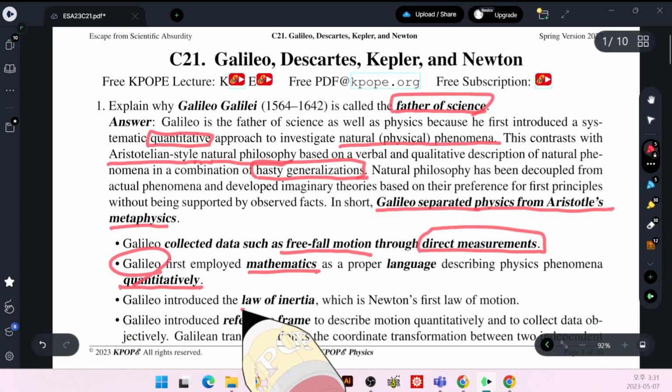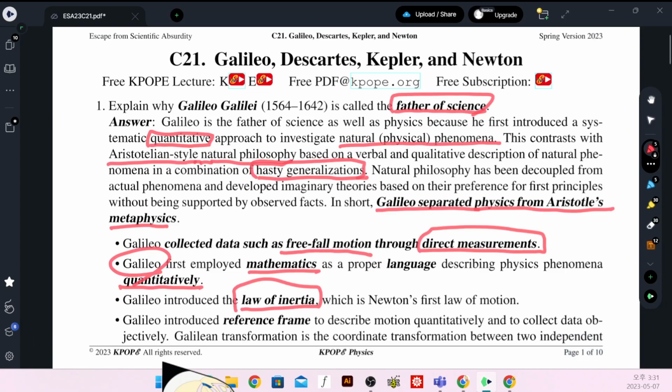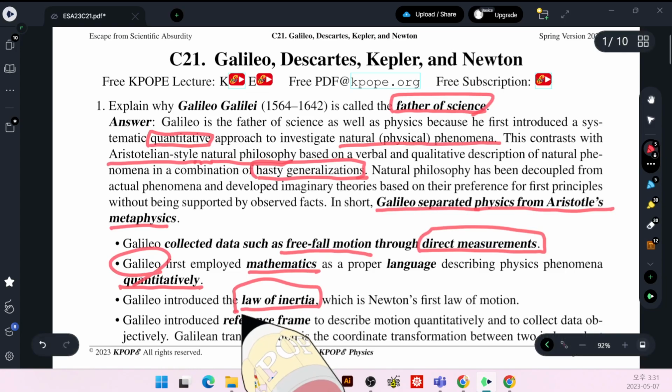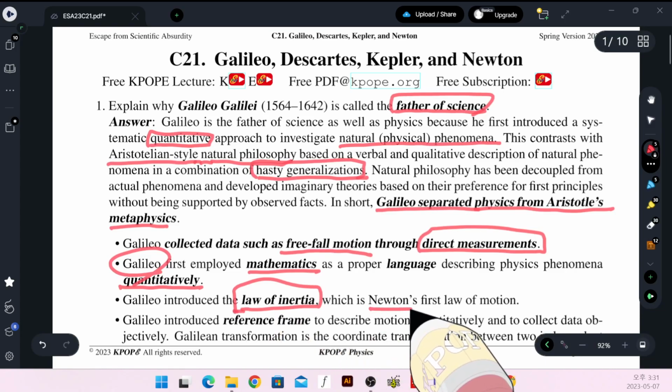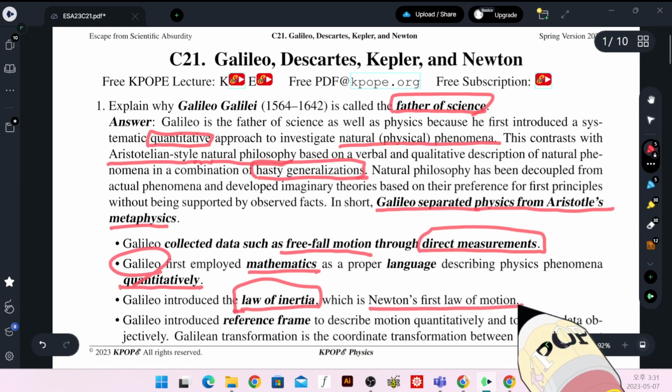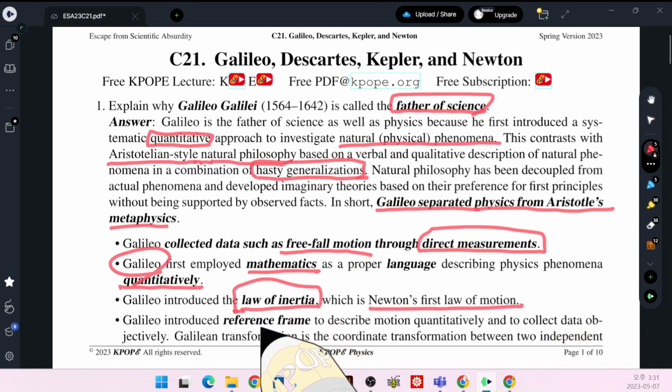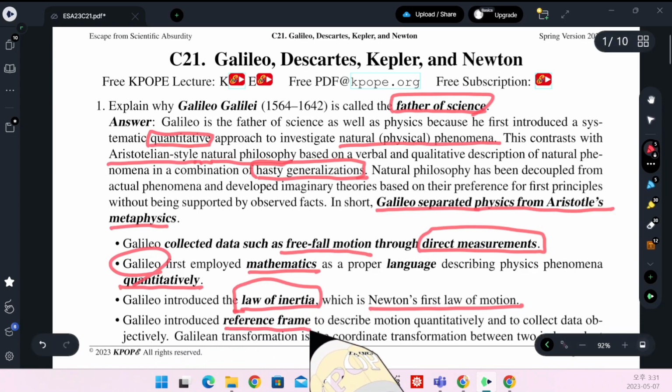Galileo introduced the law of inertia. This is the first physics law ever known, and it is now called Newton's first law of motion. So Newton copied this law of inertia as the first law of motion. Galileo introduced a reference frame to describe motion.